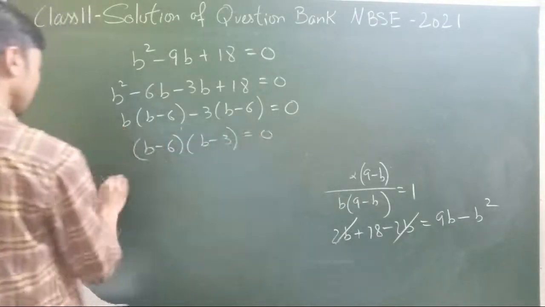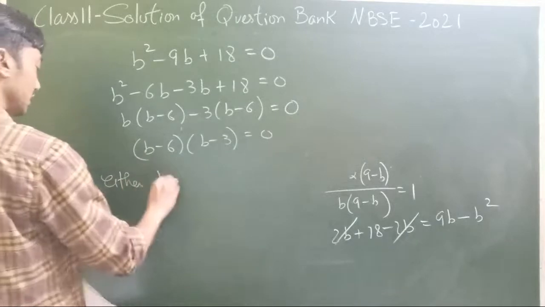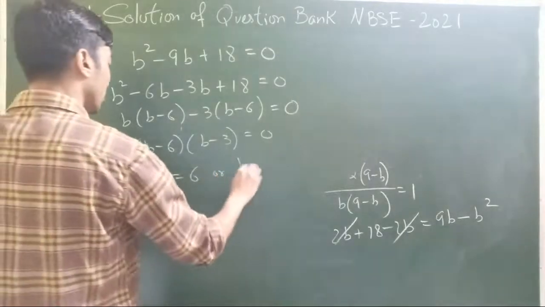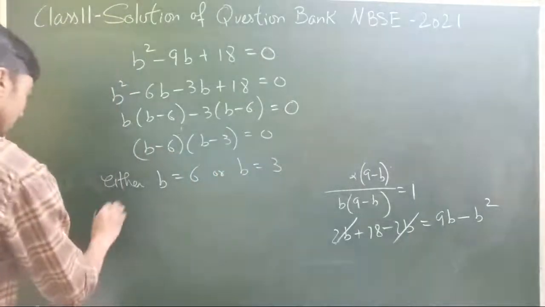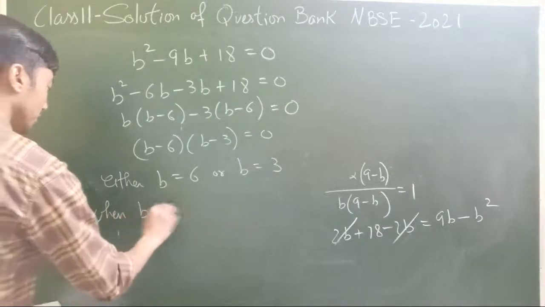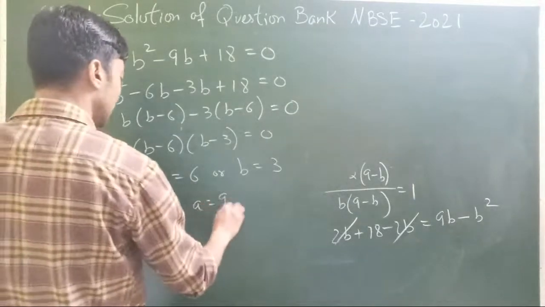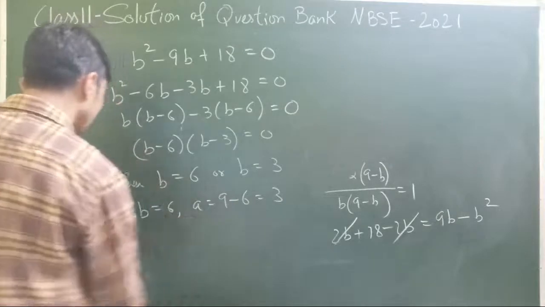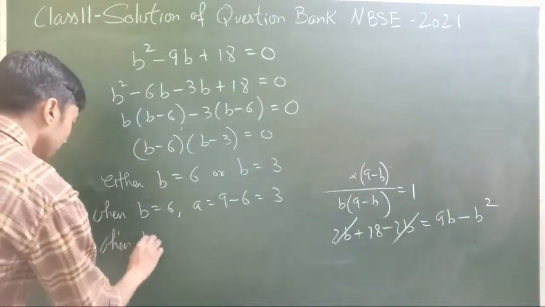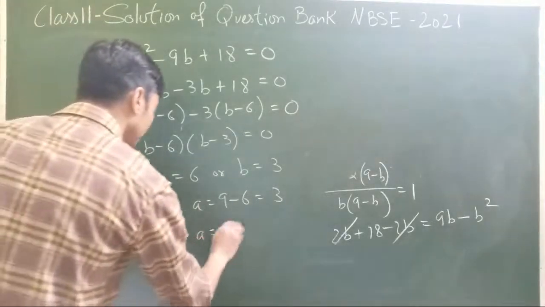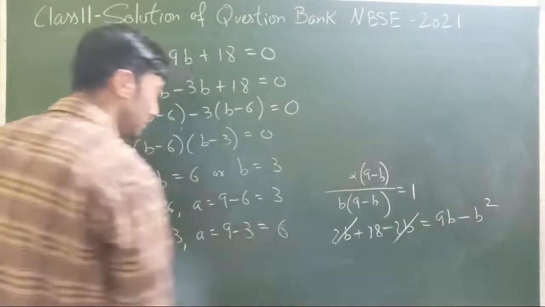So we have actually two values of b here, that is either b equal to 6 or b equal to 3. So we'll get two equations. That means when b is equal to 6, a was 9 minus b, that is 3. And when b equal to 3, the a value becomes 9 minus 3, that is equal to 6.